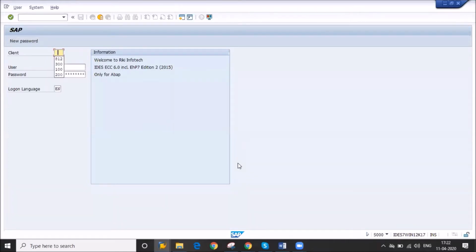Already you know how to log in: user ID, password.